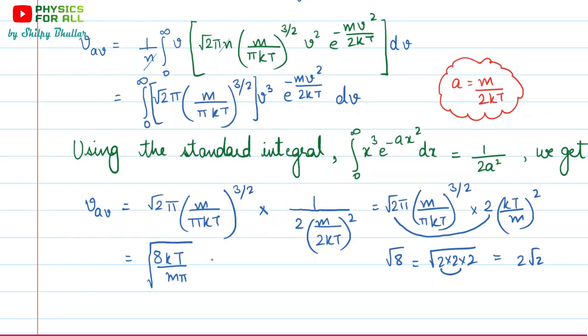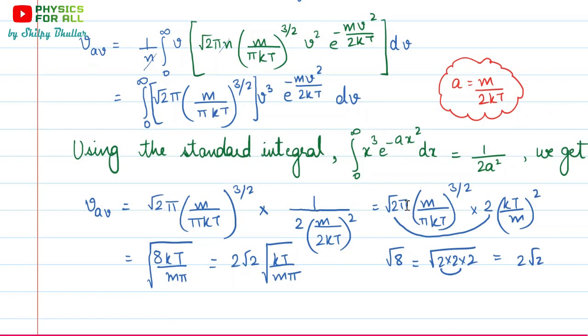Let me write here once again. We can write this 2 root 2 under root kT upon m pi. This is also allowed. Moreover, you can see here we have pi, and here we have pi raised to power 3 by 2.